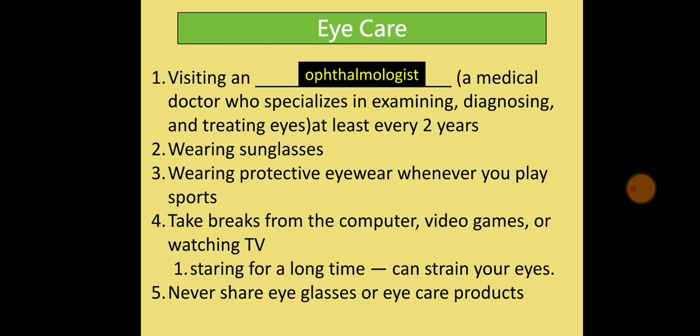Protect the eye. Eyewear needs to be worn whenever you are doing some sports activity, or when there are strong winds and so on. You have to protect your eyes from the UV rays as well. And never share your eyeglasses or eye care products with anybody. These types of precautions you can take to prevent an eye injury or to protect your eyesight.